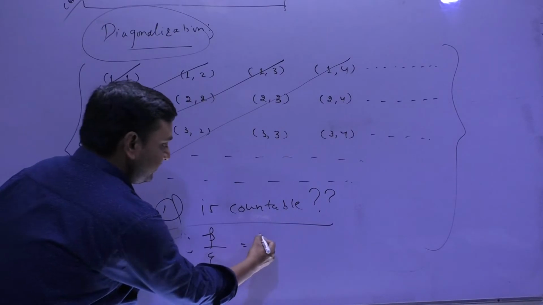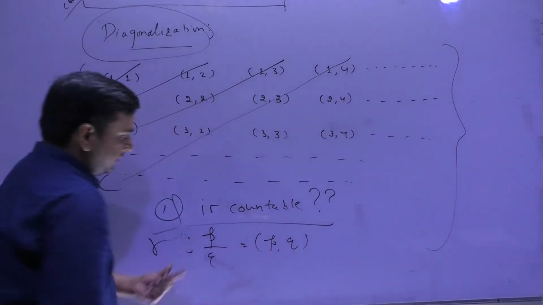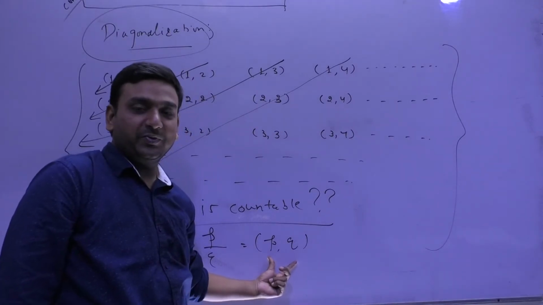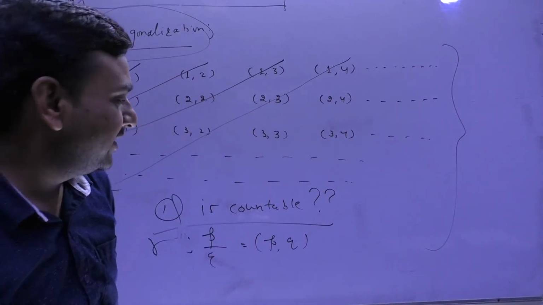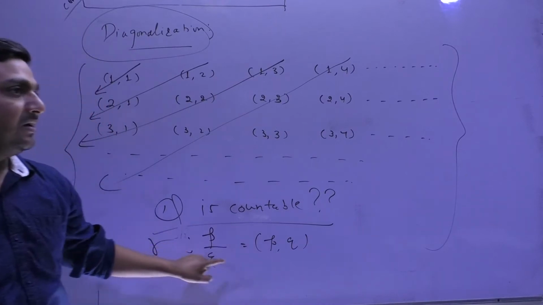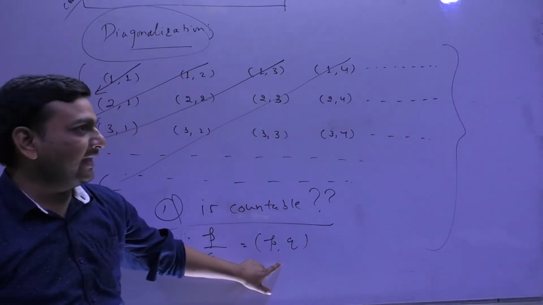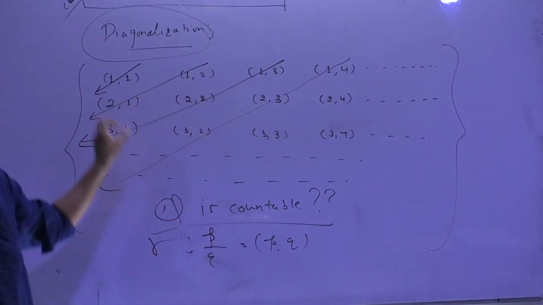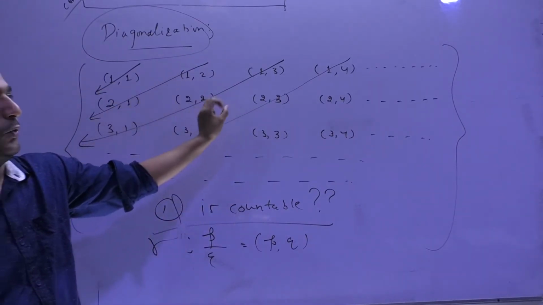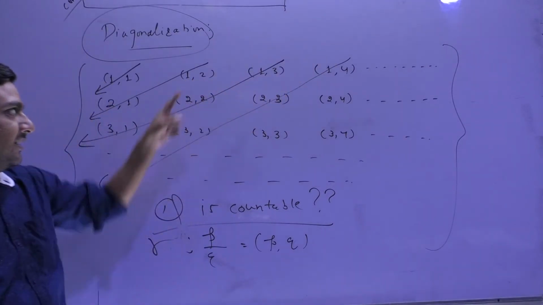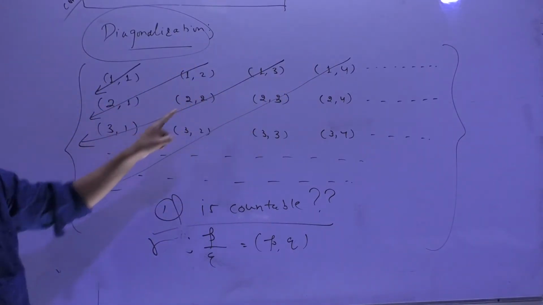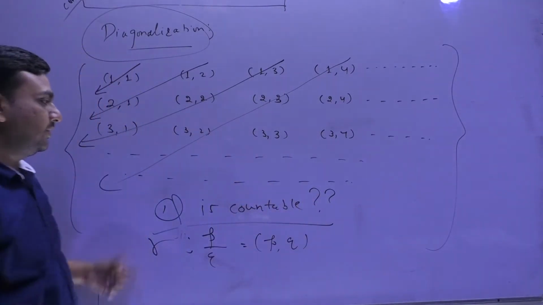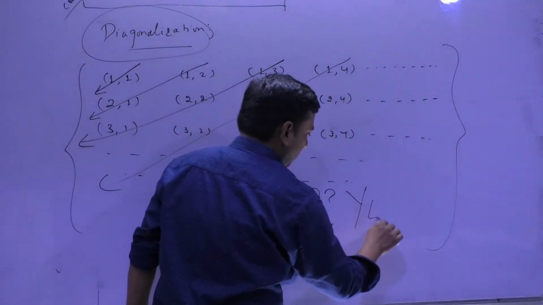So I will represent any rational number by (p,q). Why am I doing so? Because if I write like this, I can frame the picture like (p1,q1), (p2,q2), (p3,q3), and so on. And with the help of diagonalization, in the same procedure, it can be seen that Q is countable.